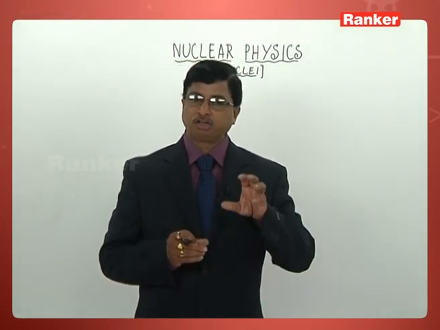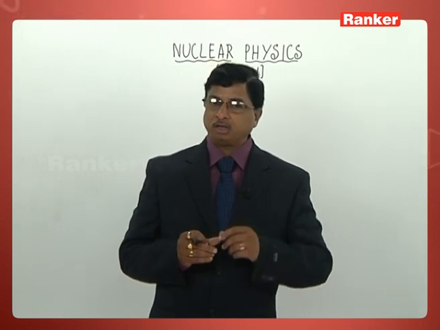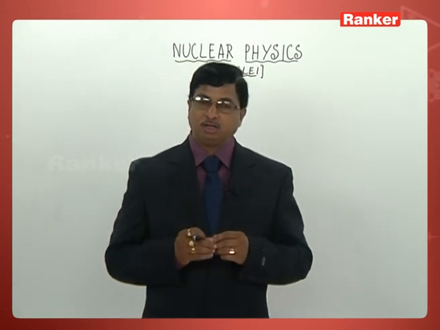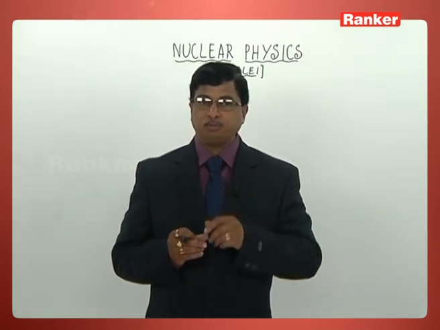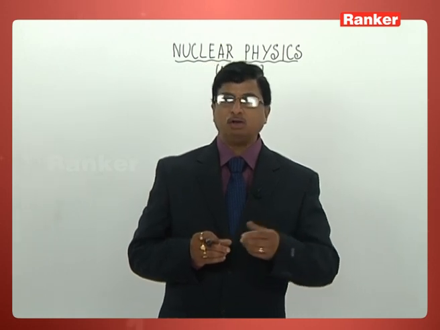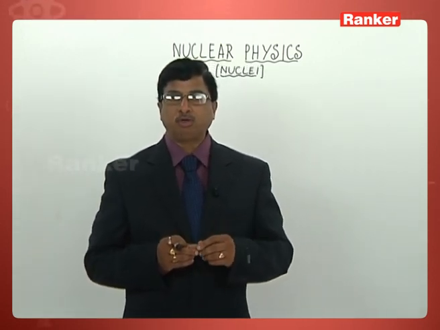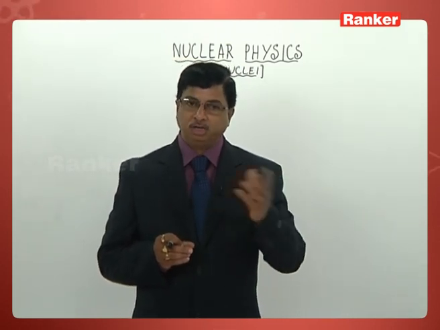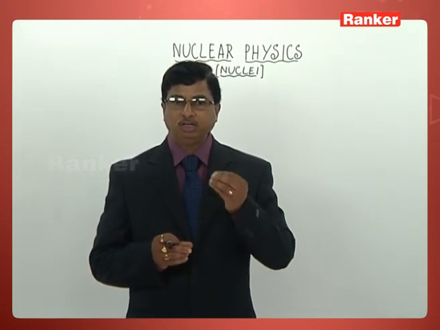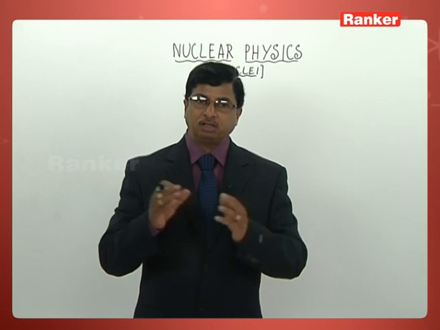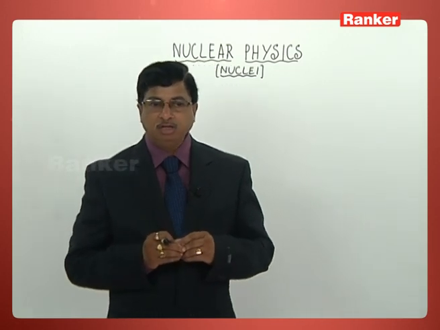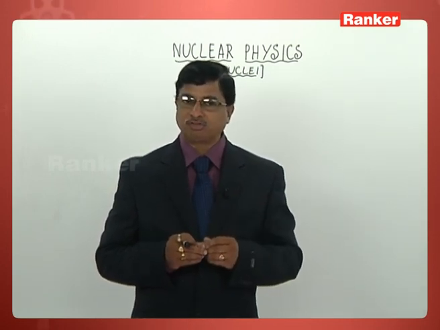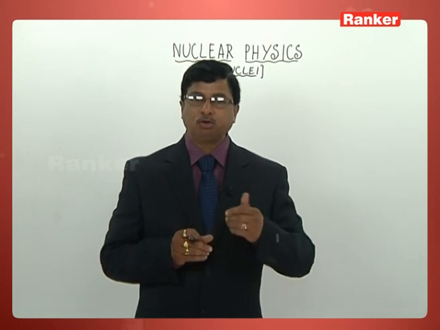In addition, what is actually an alpha particle? An alpha particle is a helium nucleus. And what about a beta particle? A fast moving electron, of almost negligible mass. We all know well, electron mass is 9.1 into 10 power minus 31 kg, which among all the elementary particles is almost the least. So almost every other elementary particle's mass will be given in terms of electron mass many times. That is one more concept you need to understand.